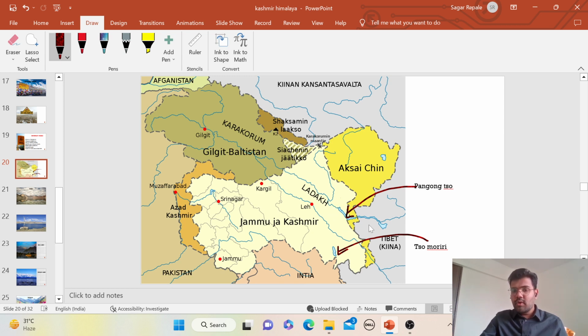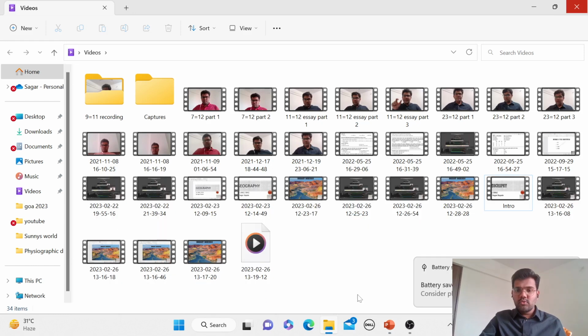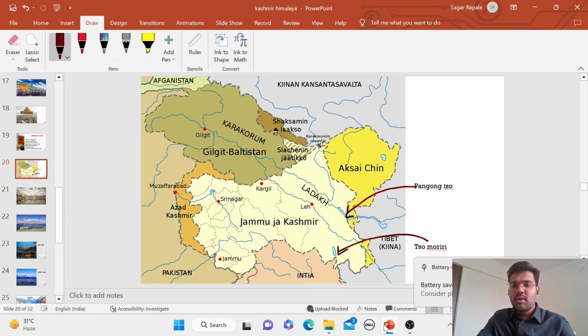So this is Moriri Lake. And another feature is that both of these lakes, Pangong So Lake and Moriri Lake, are saline lakes. So a question can be there. And out of these two lakes, Moriri Lake is considered a part of the Ramsar wetland site. We are going to see them, the Moriri and the Pangong So.